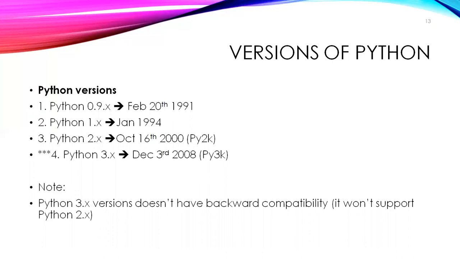Like Selenium, from 1.20 to 2.2 the architecture completely changed. Similarly, Python 2.x is a different architecture and Python 3.x is a different architecture, so it won't support backward compatibility.